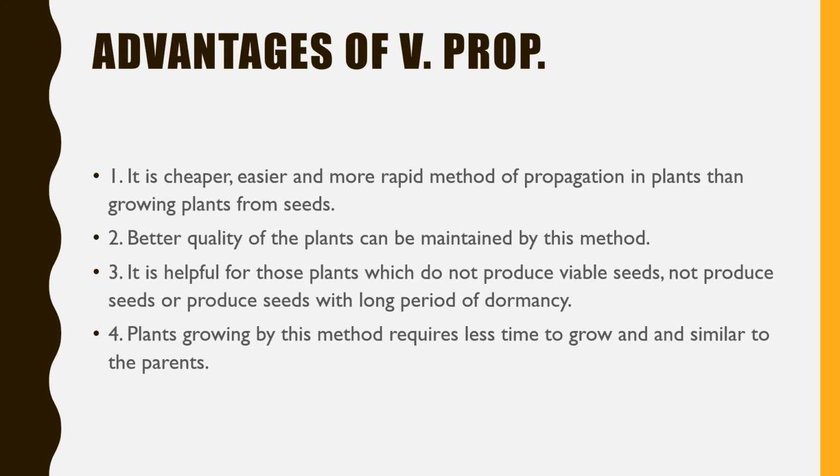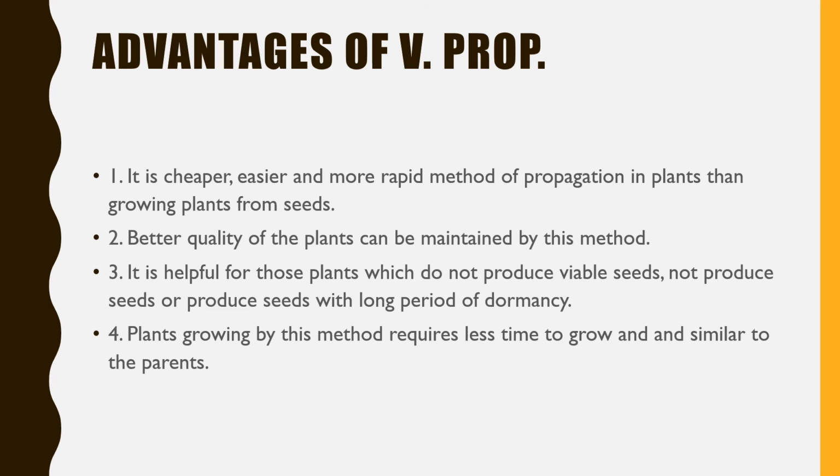This method is also useful for those plants which do not produce viable seeds or do not produce seeds, or produce seeds having a longer period of dormancy. Dormancy is the sleeping period of the seed.